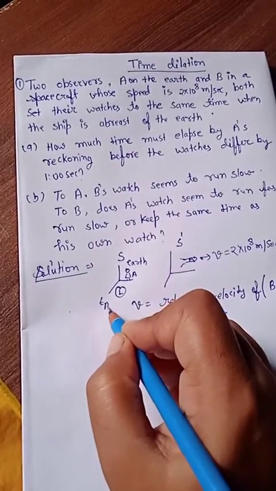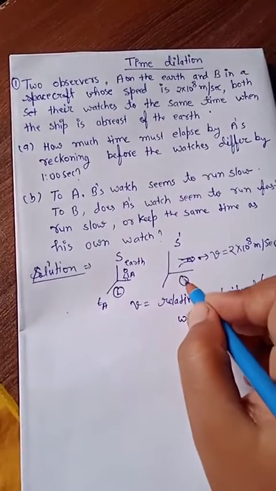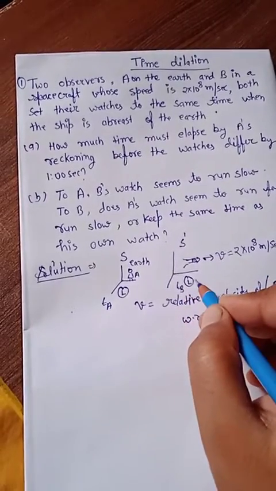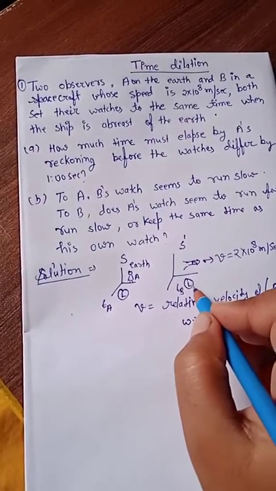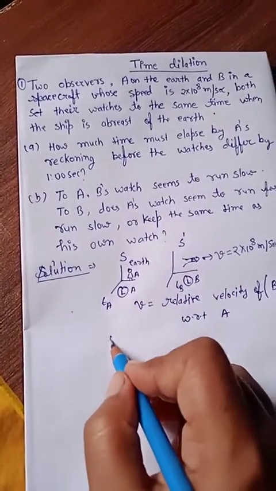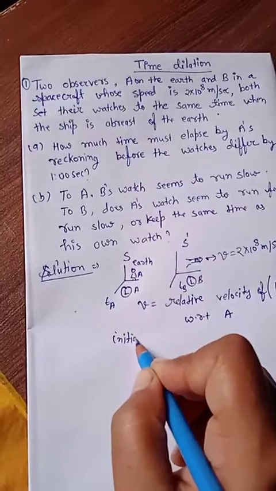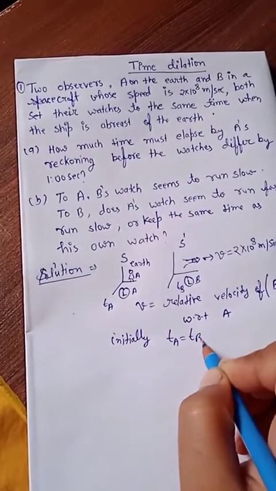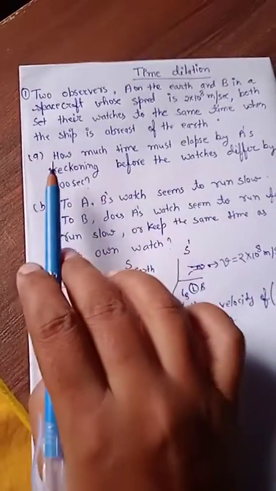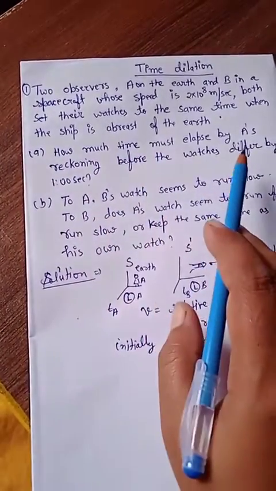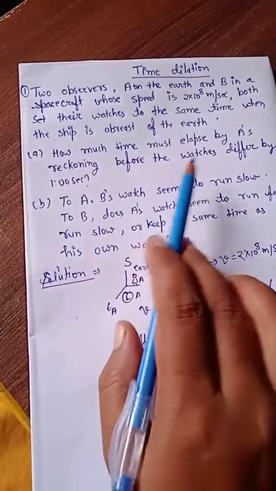This is the time ta at A, and this is the time tb at B. So initially ta equals tb.